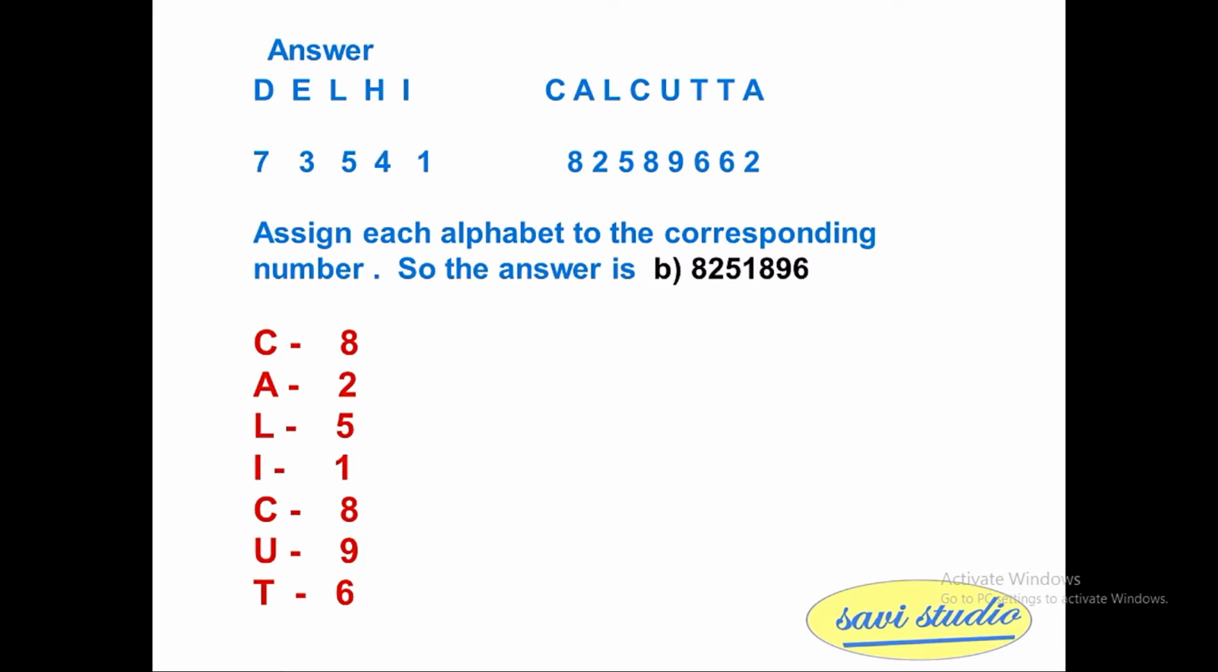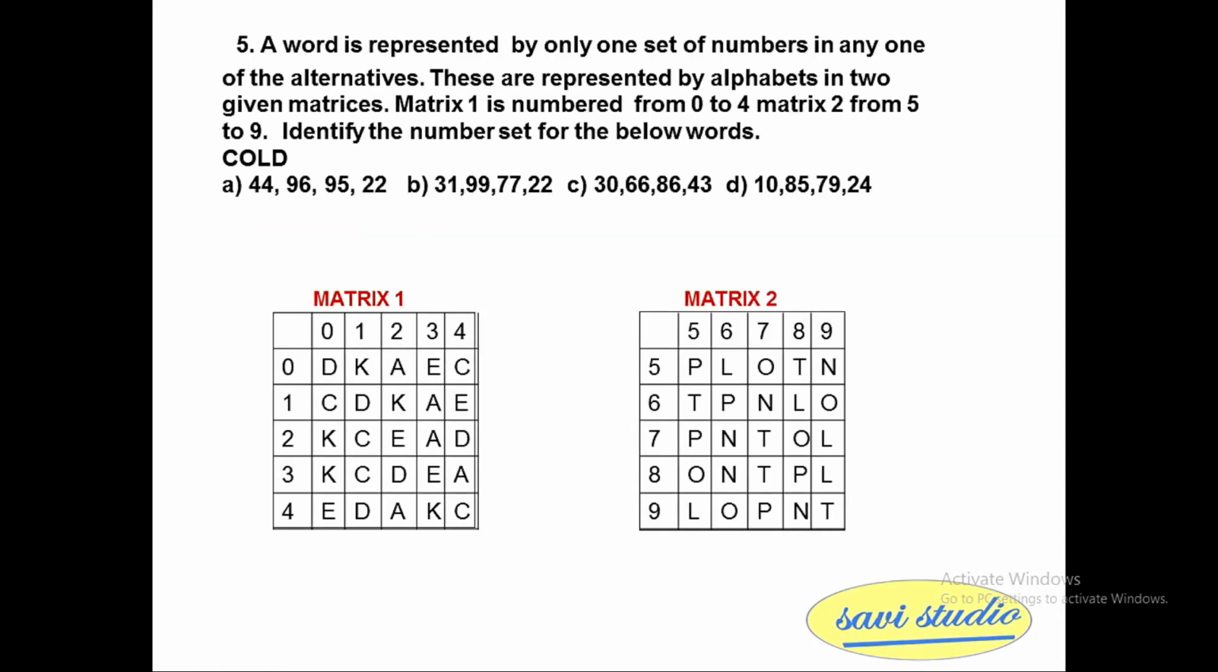CALICUT, so it will be C 8, A 2, L will be 5, I will be 1, C will be 8, U will be 9, and T will be 6. So let's go for the fifth question.